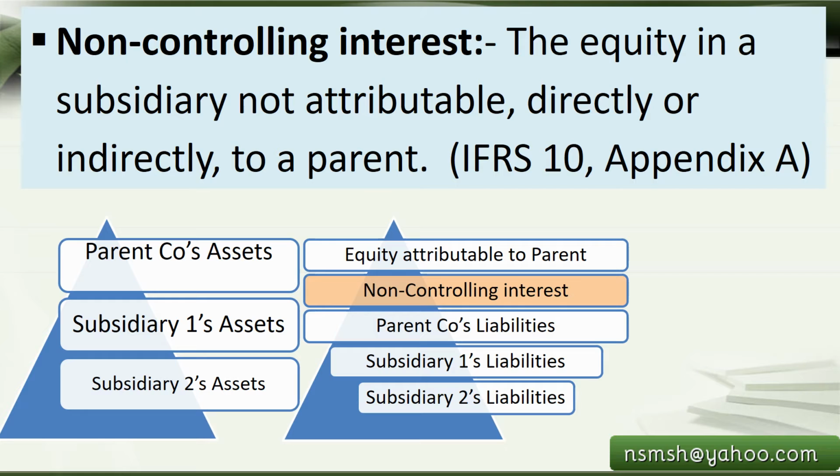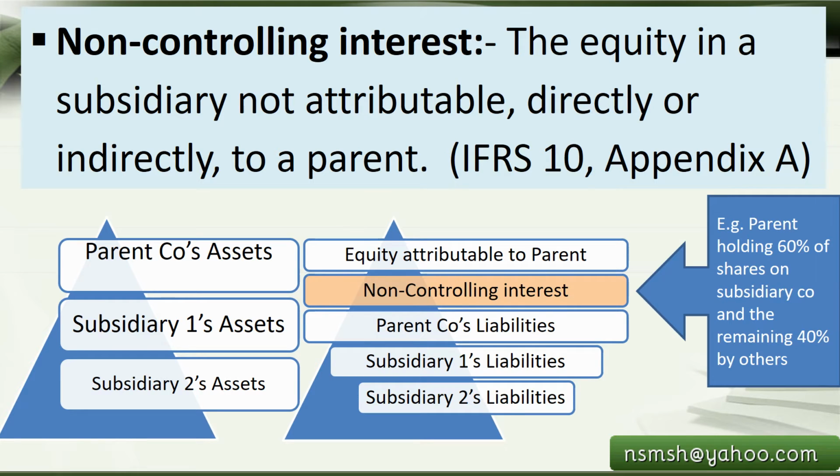Now we understand with an example how the non-controlling interest can be reflected in this consolidated financial statement. For example, a parent company holding 60% of shares in a subsidiary company and the remaining 40% held by others.